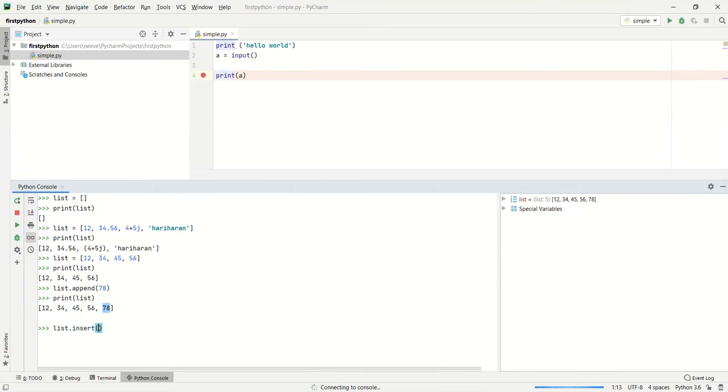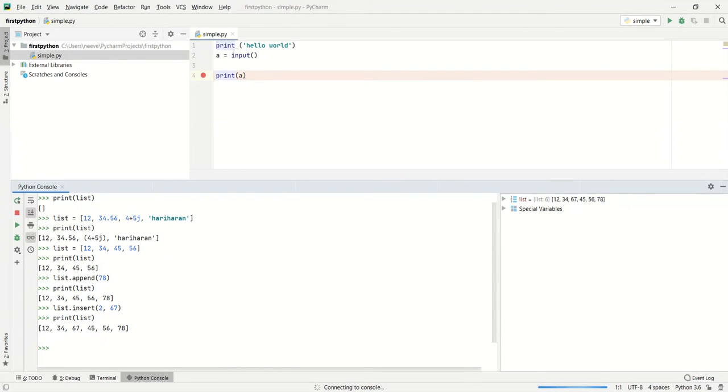I'm going to insert at index 2 the value 67, and then print the list. The 67 is added at index number 2, and the 45, which was earlier at index 2, has been shifted to 3, and the 67 is inserted over here.